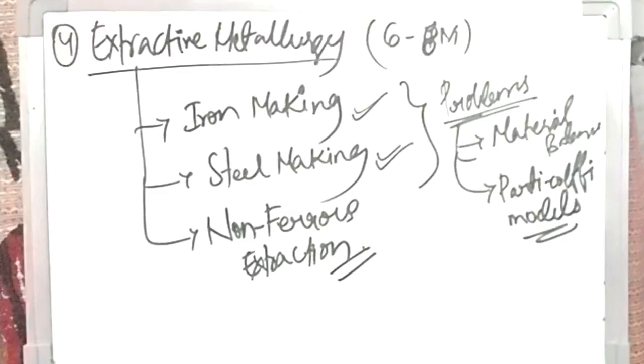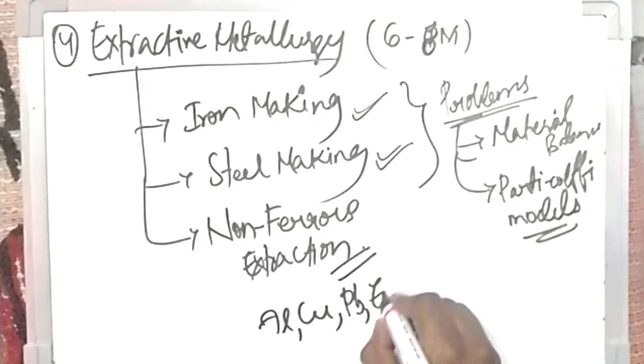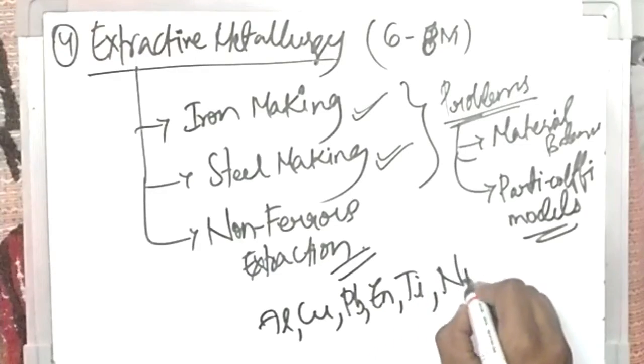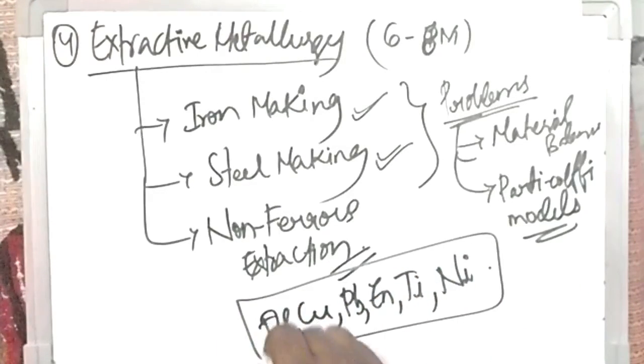And coming to non-ferrous extraction, you must know the basics of every metal. What is the ore of each important metal, each precious metal, and how it is getting extracted. That means what is the most economic and universally adopted method for each metal, that you must know. At least you must know for aluminium, copper, lead, zinc, titanium, and nickel. Okay, so these are the important non-ferrous metals that are useful.